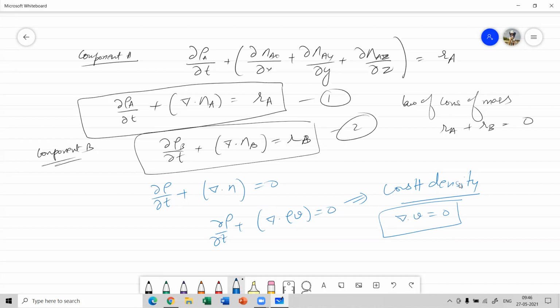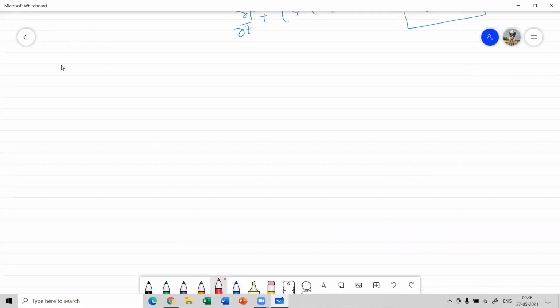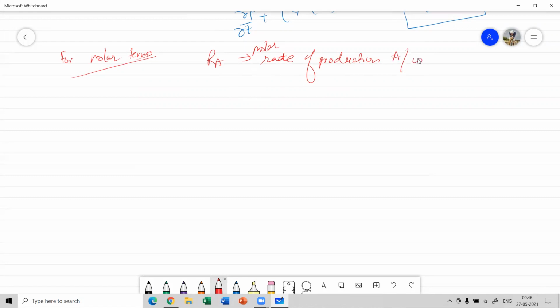Now, if we express it in molar terms, if RA represents the molar rate of production of A per unit volume, then we have del CA by del t plus divergence of capital NA equal to capital RA. That is your equation number 2.